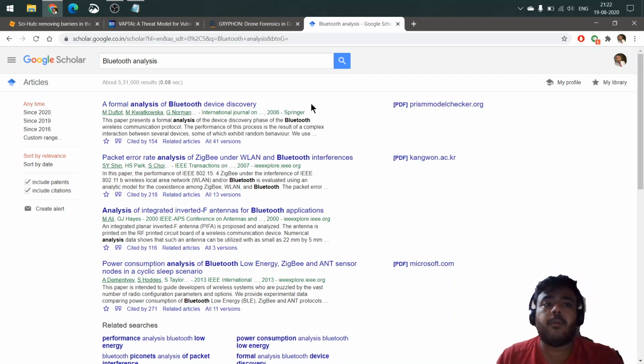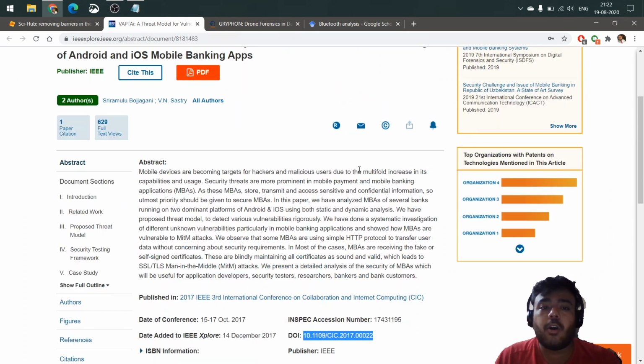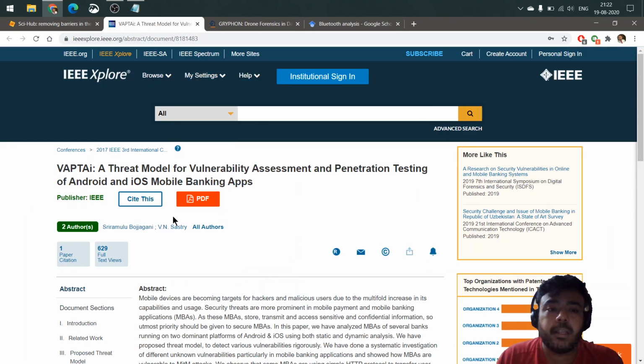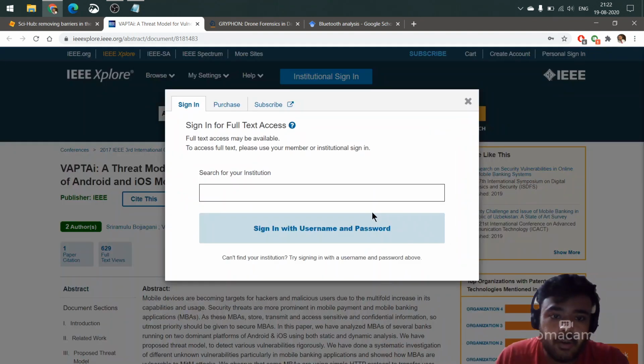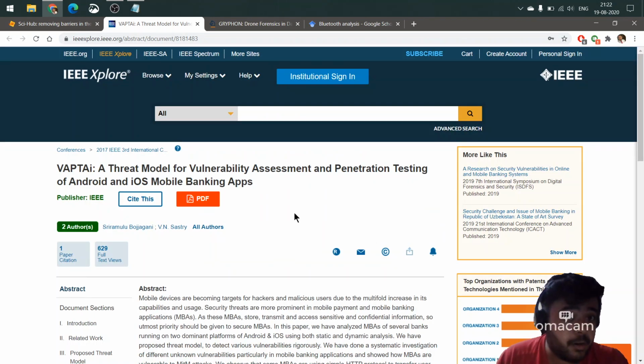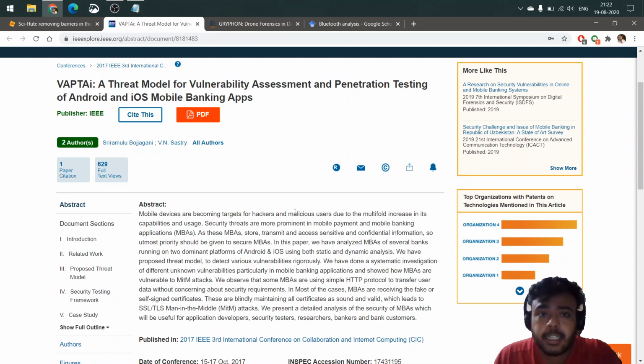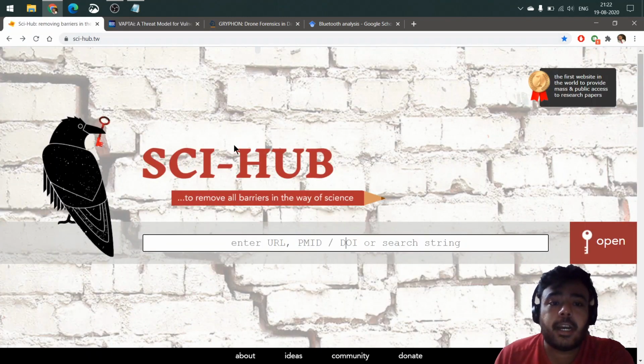Now, once you get the paper, let's say that I have got this paper from IEEE, and I want to download this paper. Basically, if you go for this method, they would ask you to sign in, and not everyone can have that privilege. So, an easy method to download the research paper in that situation would be a website called SciHub.